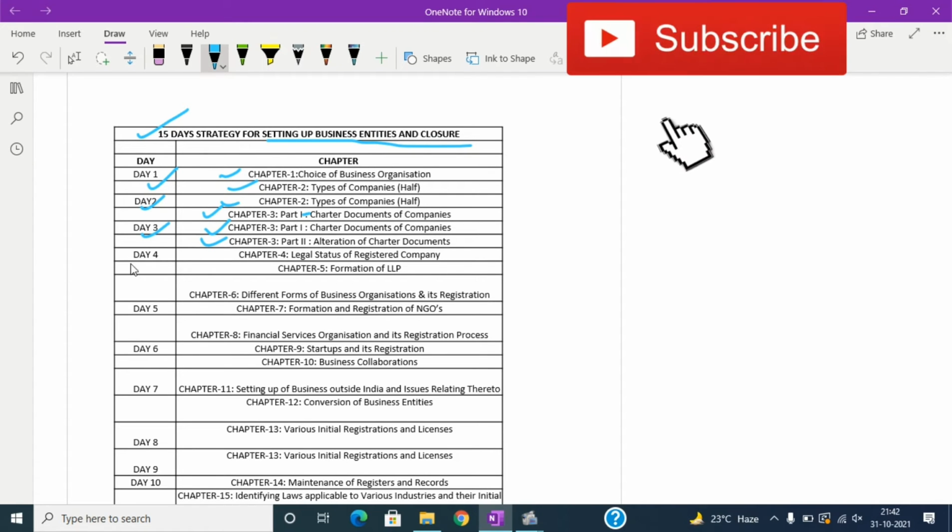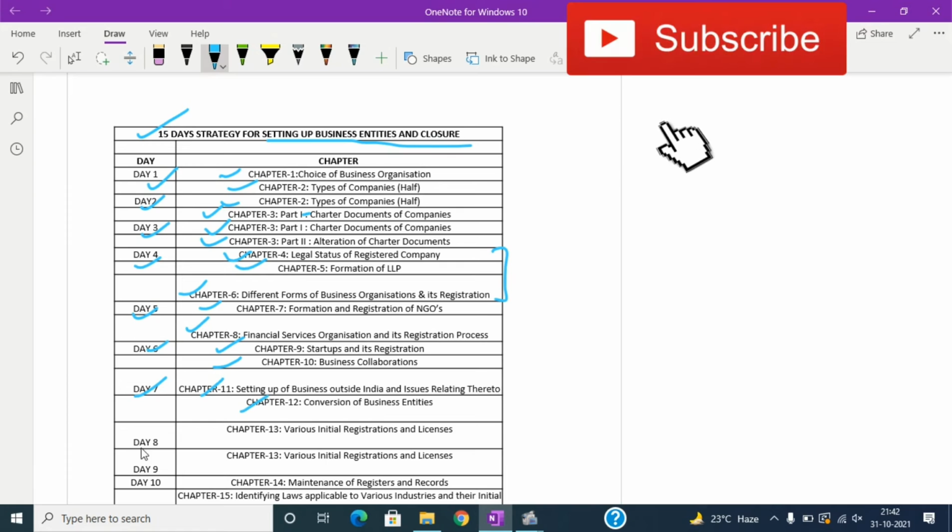For day 4 I have allotted chapters 4, 5 and 6. On day 5 I have allotted chapter 7 and chapter 8. For day 6, chapter 9 and chapter 10. For day 7, chapter 11 and chapter 12.